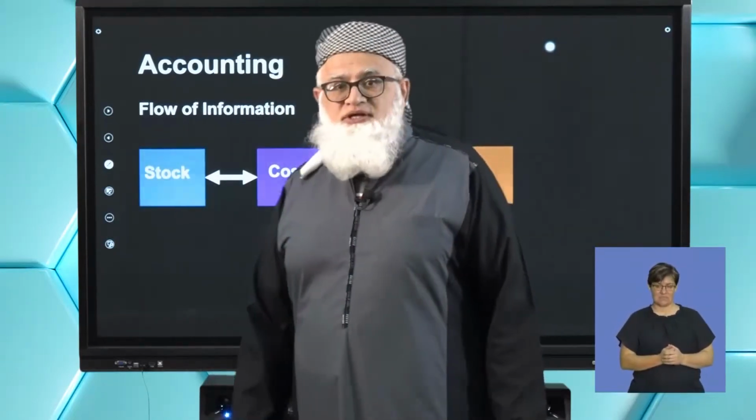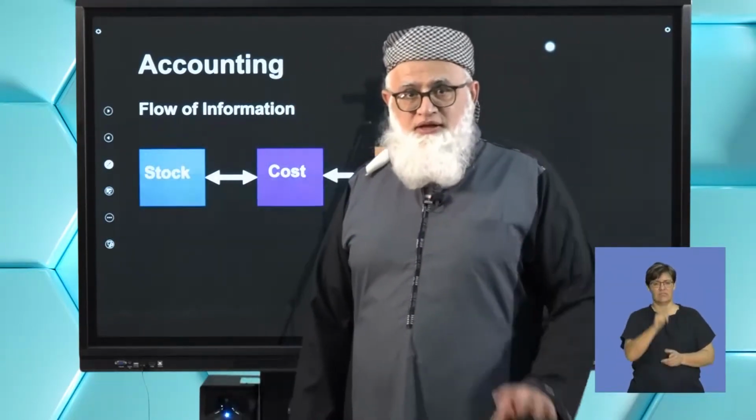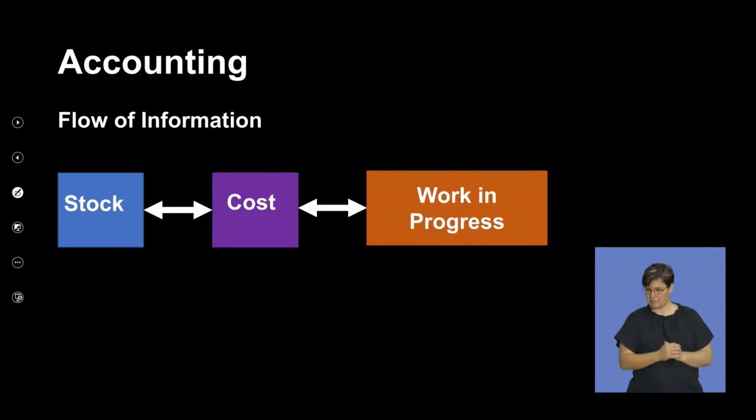Now let's look at the flow of information. When a business buys stock, let's do this like this here, so you can see what I'm talking about. So here's your stock account. Okay? And we're not going to do the detail of the stock account. We're just going to look at it as an overview, because we will be going into the specifics in the account.